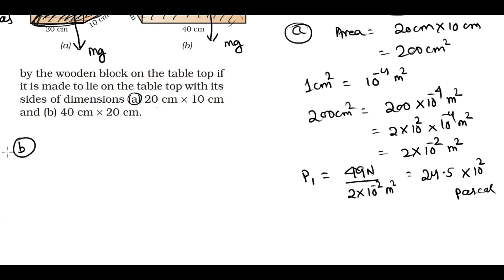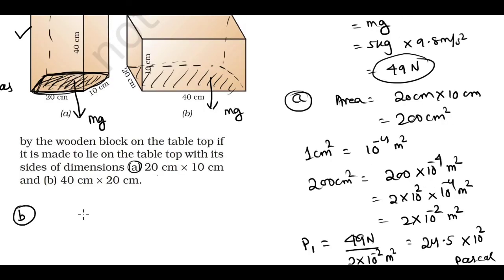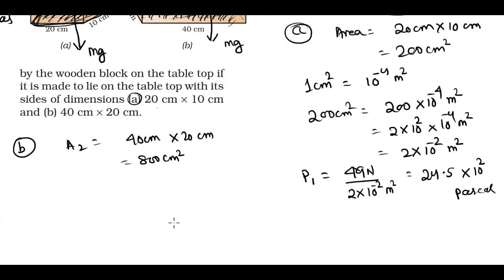Now in the second case, case B, the thrust or the weight will act on this area, and this area is definitely larger than the previous area. So the second area A2 is 40 cm into 20 cm, that is equal to 800 cm square. Again we have to convert the area from centimeter square to meter square. We have learned that 1 centimeter square is equal to 10 to the power minus 4 meter square.